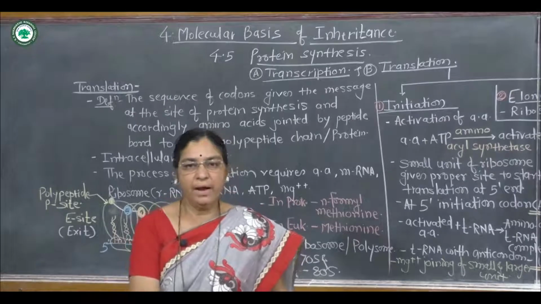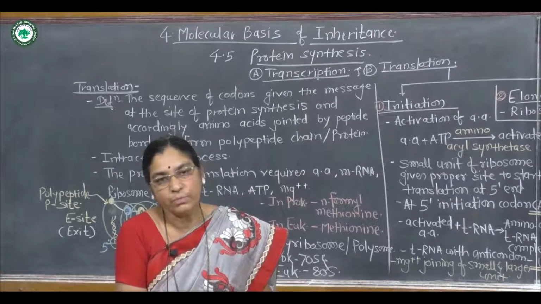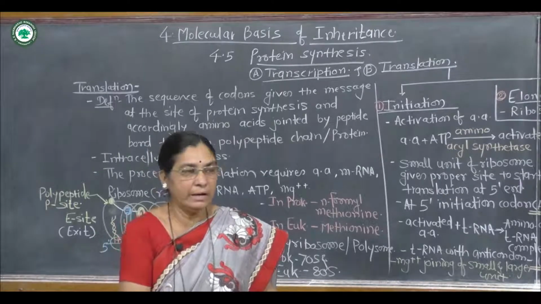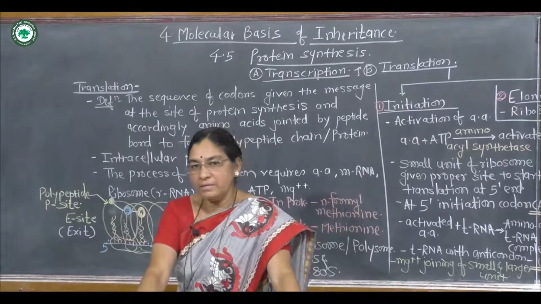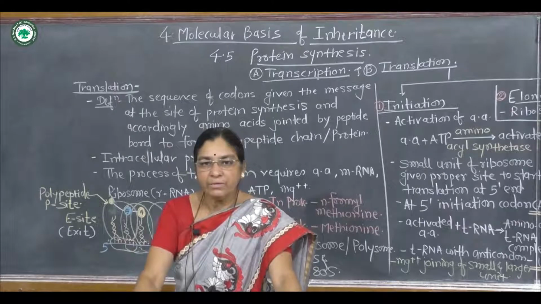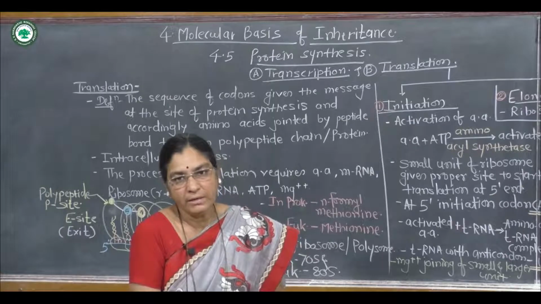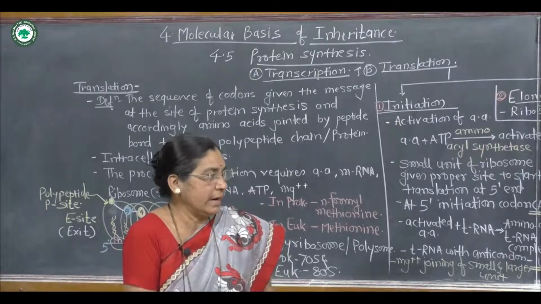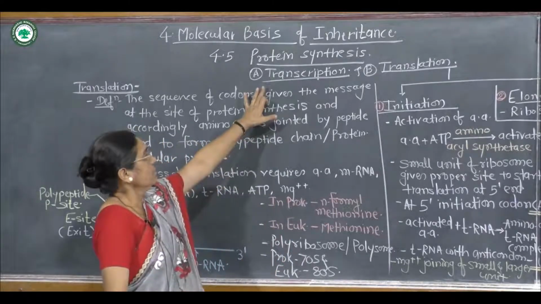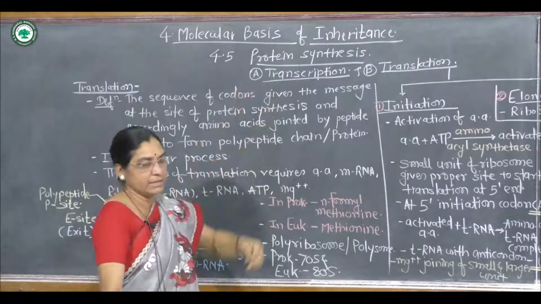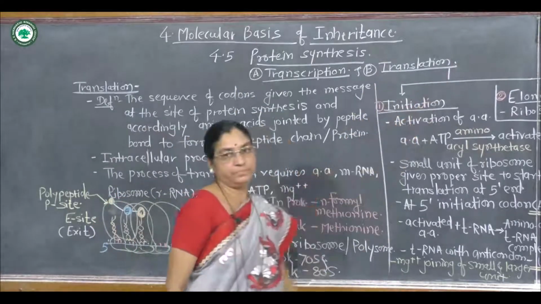Then the seventh point, under the processing of heteronuclear RNA, is splicing for the removal of the inactive introns. The eighth point is capping, and finally the polyadenylate chain gets added at the end, which is called tailing. So the transcription process is completed, and today we will focus on translation.